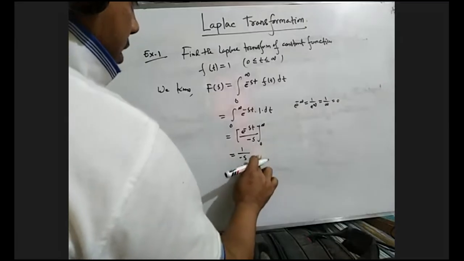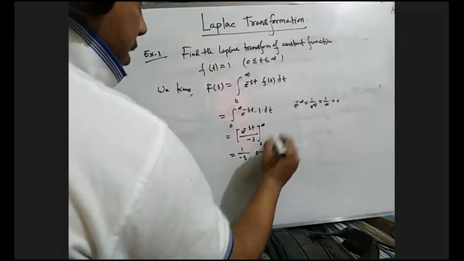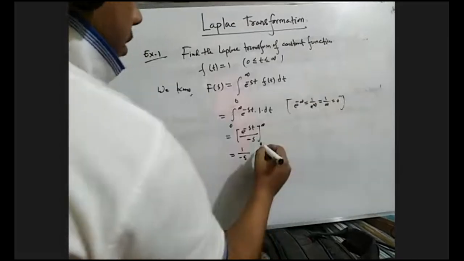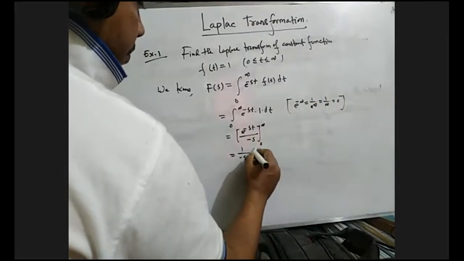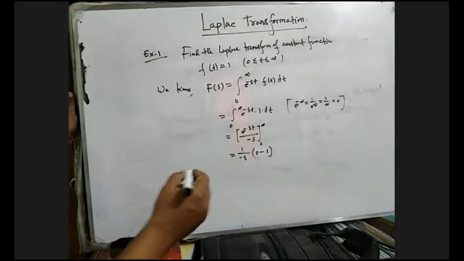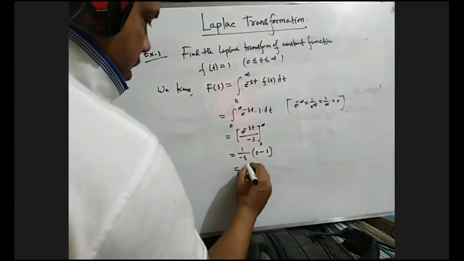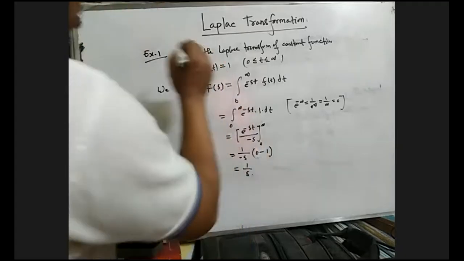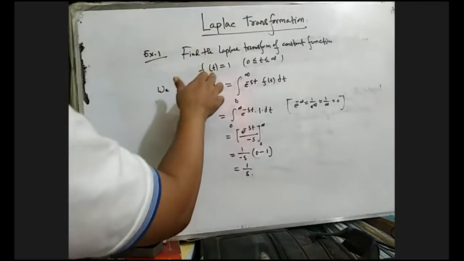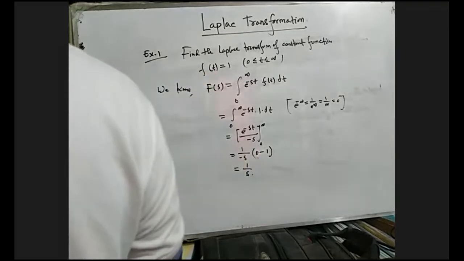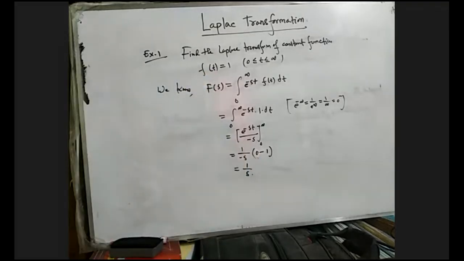So we get 0 for the upper limit. Then for the lower limit, e to the power 0 equals 1. That means we get only 1 by s. So the Laplace transform of the constant function f(t) equals 1 will be 1 by s. You have to remember this.